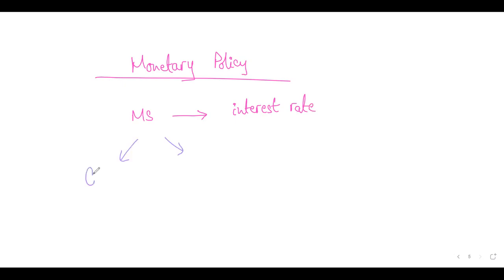So currency notes and what? Bank loans. What bank loans? Commercial bank loans, right? Commercial banks are private banks, right? Okay. Now, when any of these two would increase, what would that do to interest rate? That would cause your interest rates to decrease.